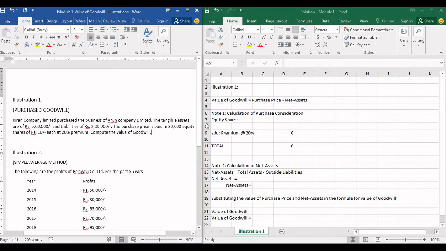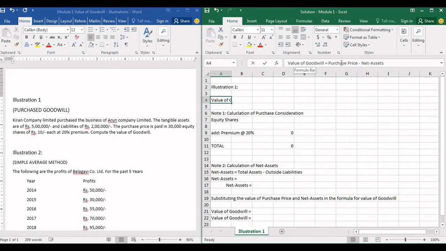So these are the details that they have given. We have to find out the value of goodwill. I told you guys, value of goodwill is equal to purchase price minus net assets. In order to find out value of goodwill, we'll have to first find out the purchase price, which is your note 1. I have written here calculation of purchase consideration. Purchase consideration and purchase price are one and the same. And in note 2, we are going to solve net assets.